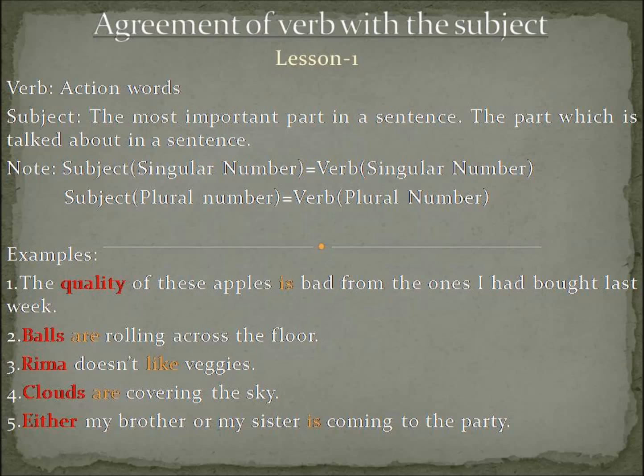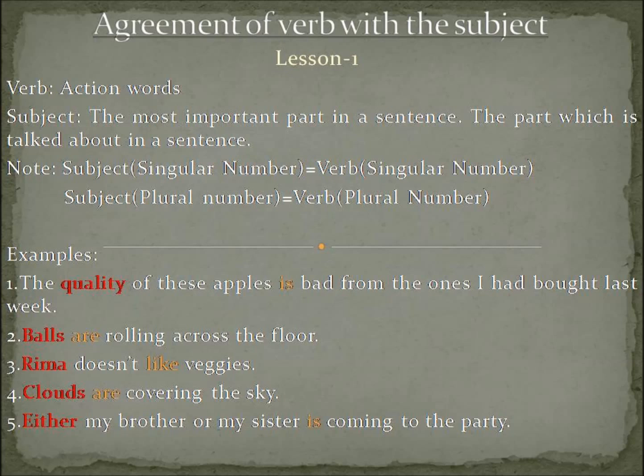Action words means the words in a sentence that explain any activity, any work, any kind of action done by the speaker or the subject in a sentence. And what is a subject? It is the most important part in a sentence, and it is the part which is talked about in a sentence.